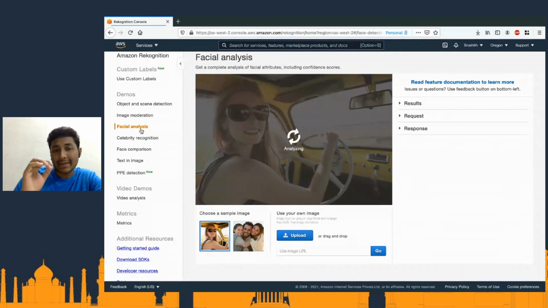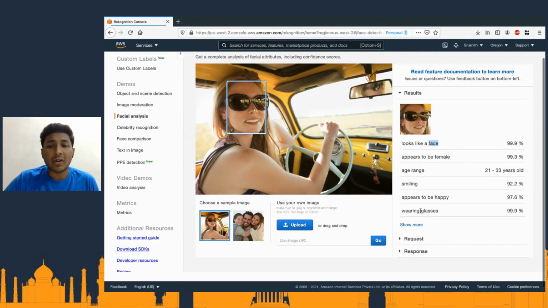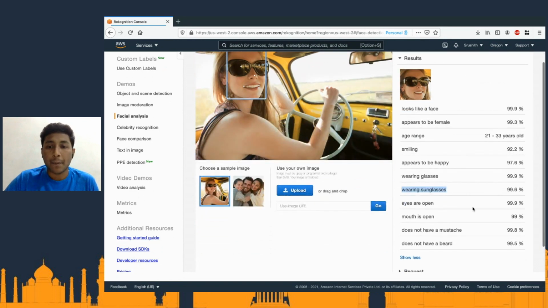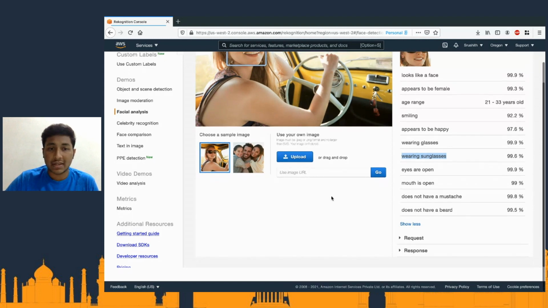Then facial analysis. This is something that we are going to consume today, wherein you upload an image and it gives its prediction. It looks like a face, appears to be a female, age range, it's smiling, as I said. It also gives this sentiment, and of course gives you the coordinates of that detection, so that we will be able to plot it like what it has done here. And apart from that, it also tells us that the person is wearing glasses, wearing sunglasses, eyes are open, and stuff like that. So does not have a mustache and things like that.